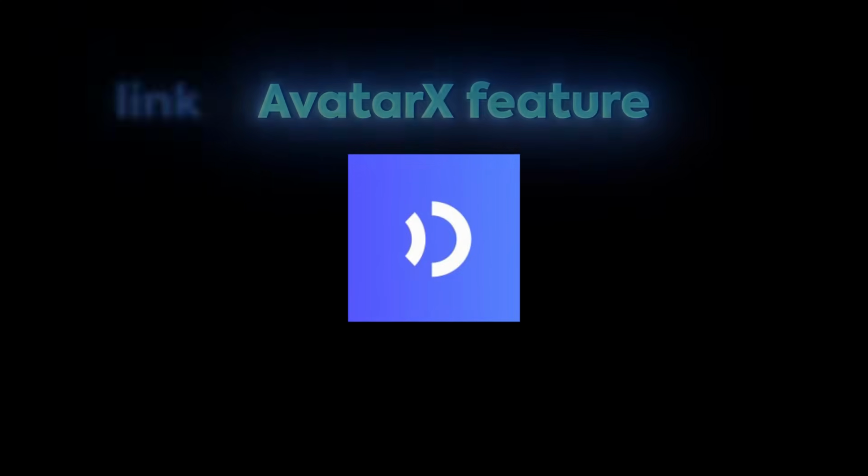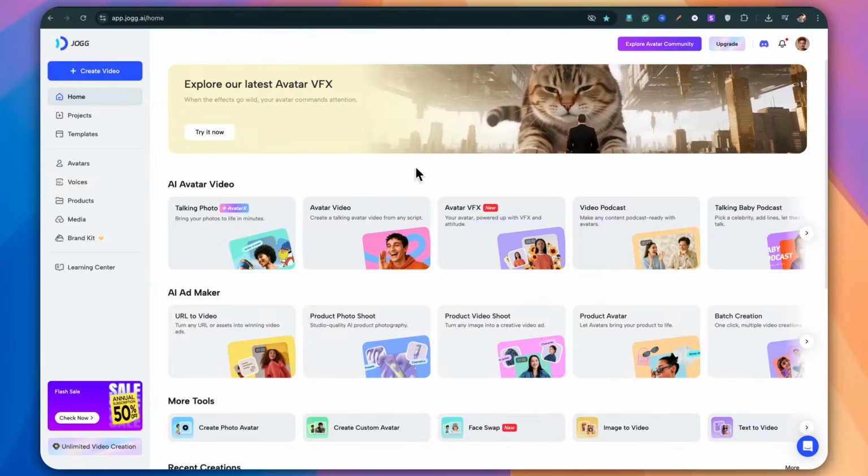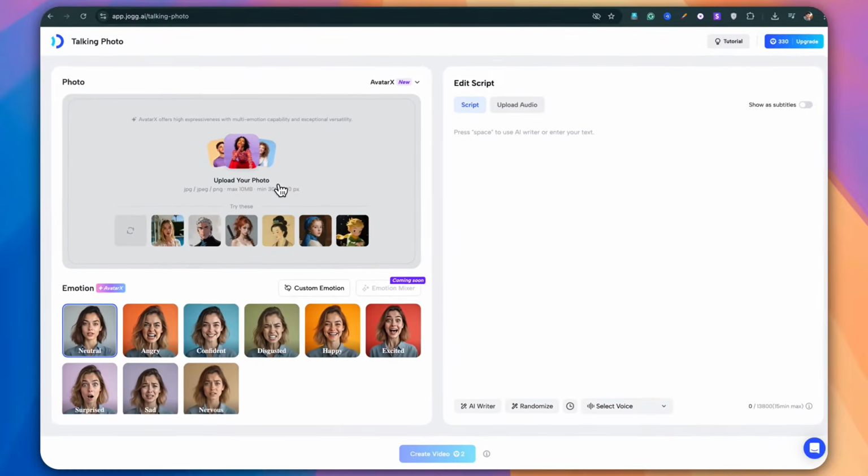First things first, let's get you set up with Jog AI's AvatarX feature. I'll drop the Jog AI sign-up link in my description below. The process is super simple. Step 1, sign up and dashboard. Once you're signed up to Jog AI, you'll see this beautifully designed dashboard with tons of different AI tools. But today, we're focusing on their newest feature, AvatarX, in the talking photo section.